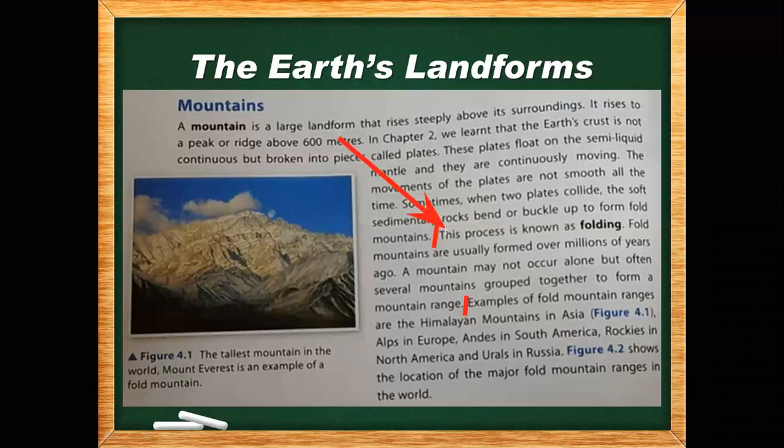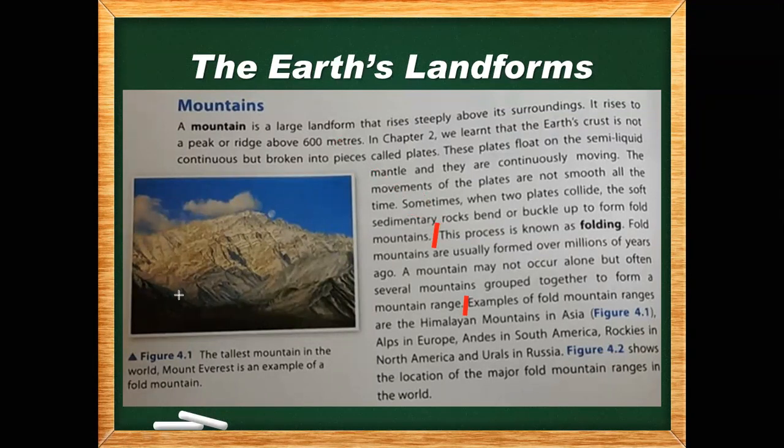This process is known as folding. A mountain may not occur alone, but often several mountains grouped together to form a mountain range. Okay, you missed one line.